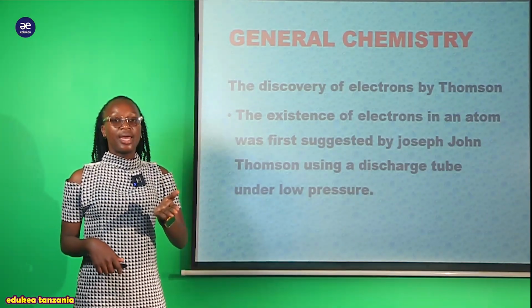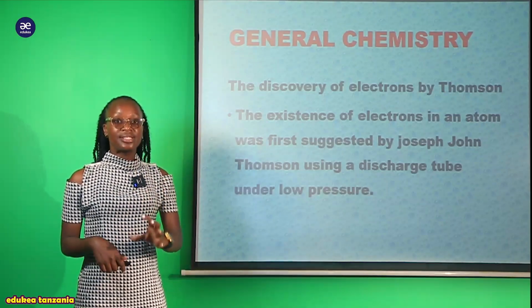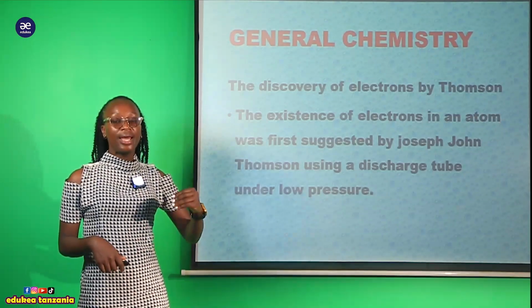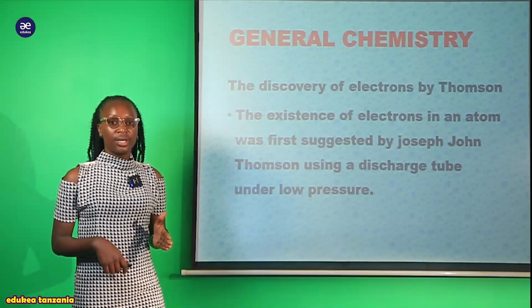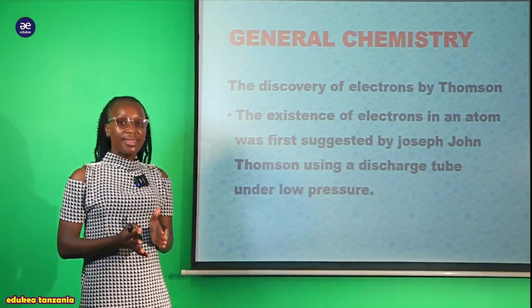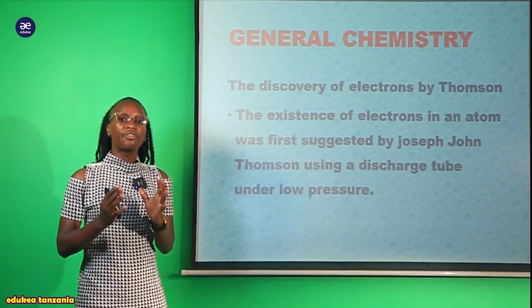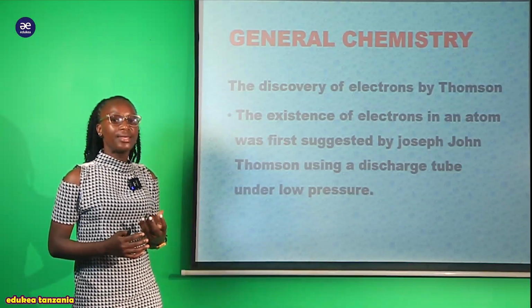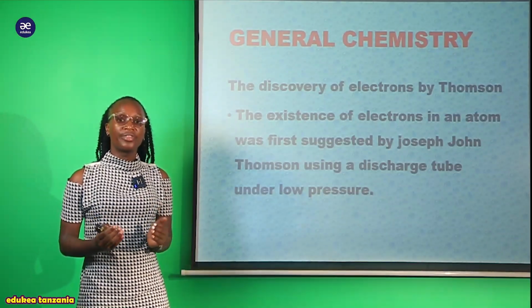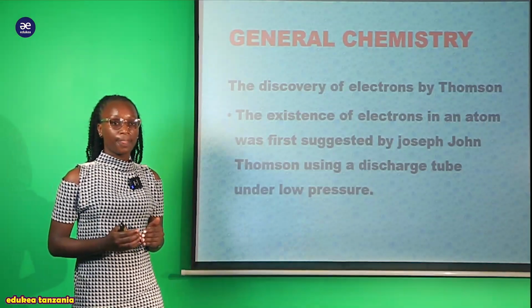Remember, the different scientists used the assumptions, the ideas of Dalton, as a major foundation to perform further experiments to come up with answers to these concepts of atomic structure.